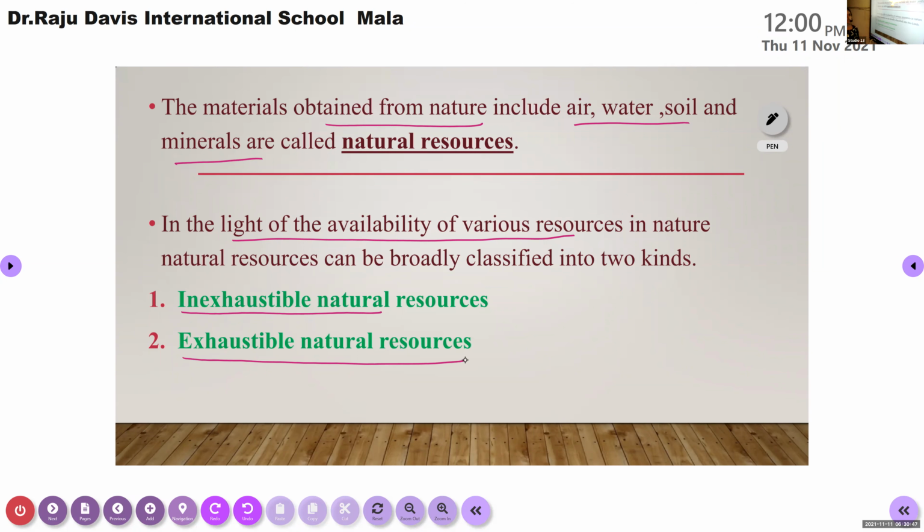In nature, some resources are unlimited in quantity and some are very limited, and depending upon this we classify them.